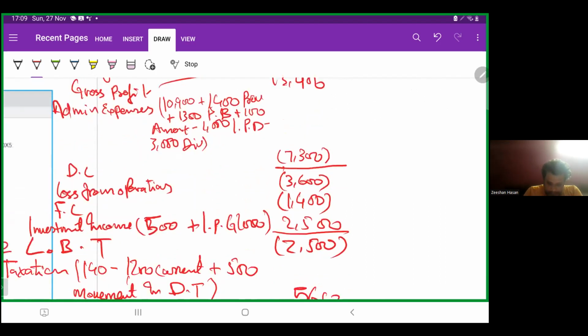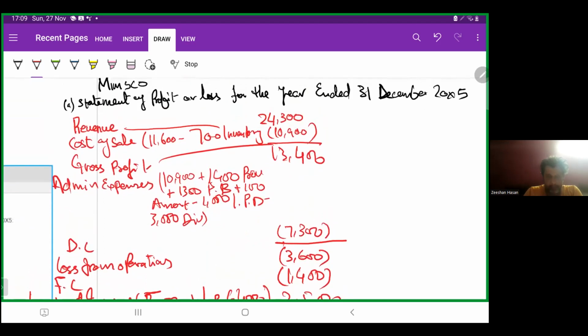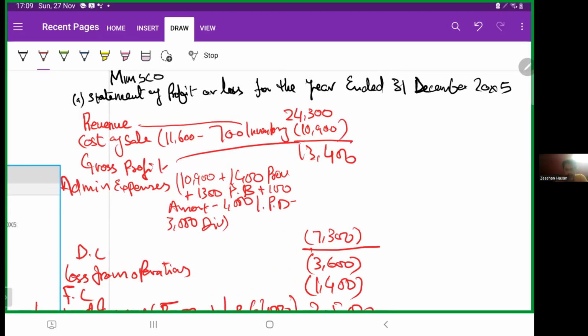Oh, sorry, plus 300. So what will be our total admin expenses? The total admin expenses are 9,700.